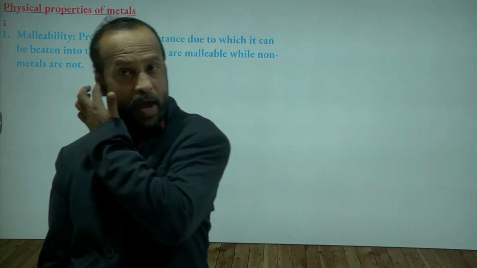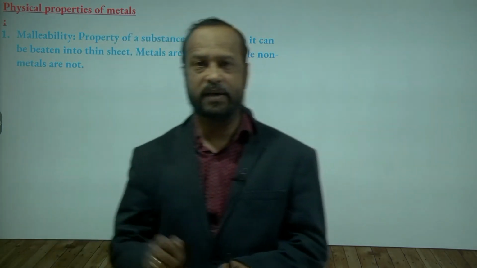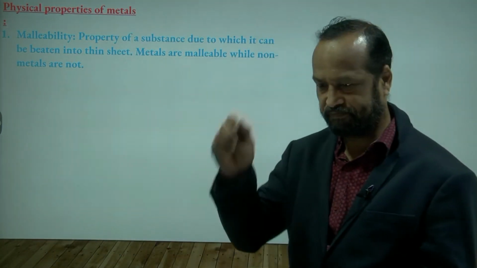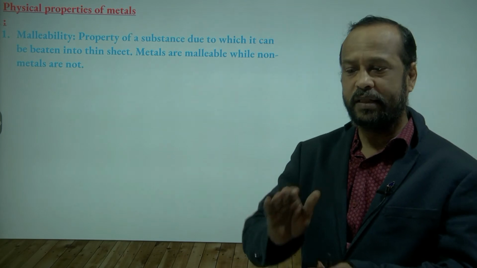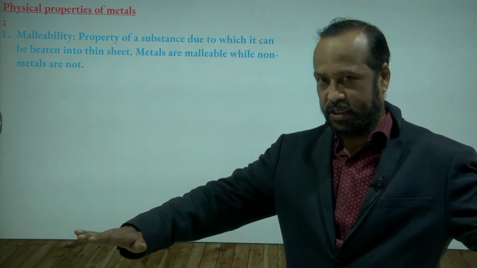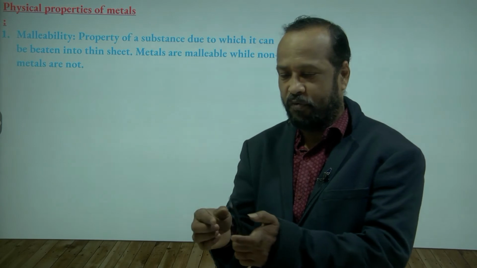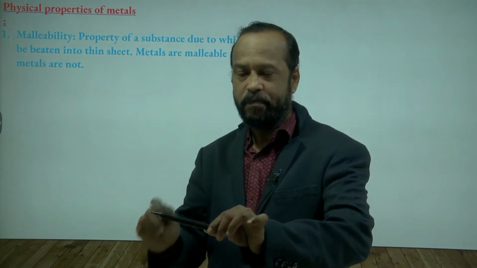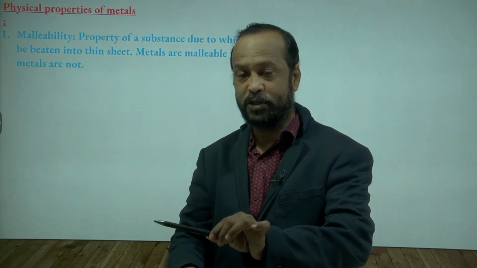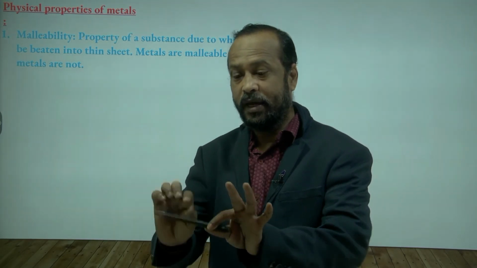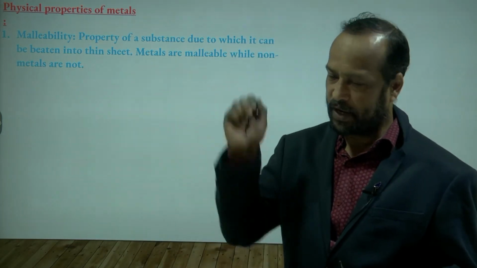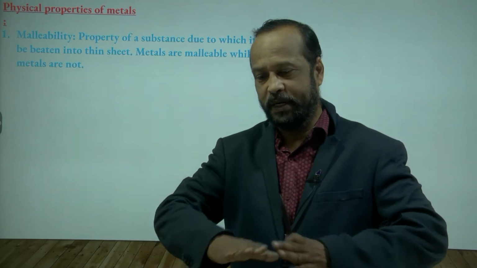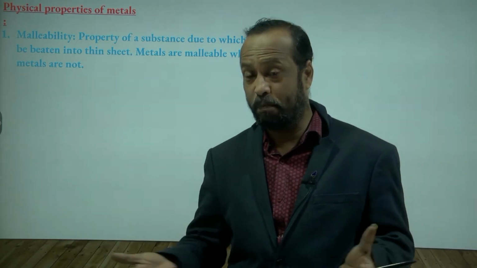For example, if you have one metal piece, take that metal piece and continuously hit with the hammer. Do you know the hammer? Yes, sir. Continuously hit with the hammer, then what happens? It becomes like a thin sheet. It will not break. For example, this pen is there. If you put this pen and hit with the hammer, what happens? It breaks into pieces. But metal will not break. If you continuously beat, it can be made into thin sheets, like you know the plates.